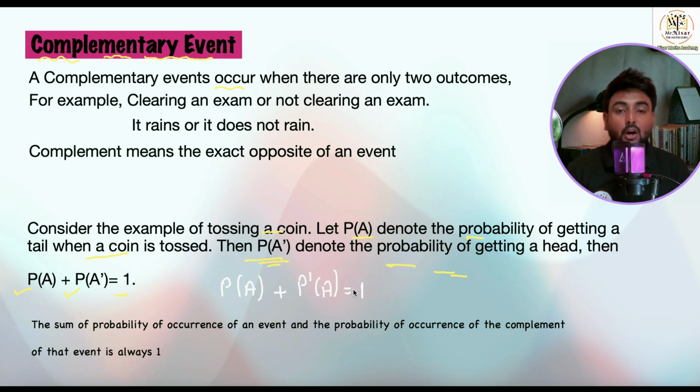If I tell you tomorrow it will rain, what is the complement of this? You will say tomorrow it will not rain. If the probability of rain is 50%, what is the probability of no rain? That is also 50%. Remember, complementary means the opposite of an event. If I say he will pass the exam, the complementary is he will fail the exam. The sum of this is always 1. So P of A plus P dash of A is equal to 1.